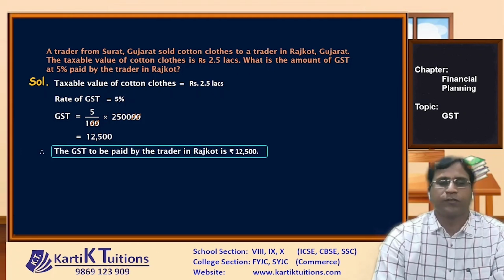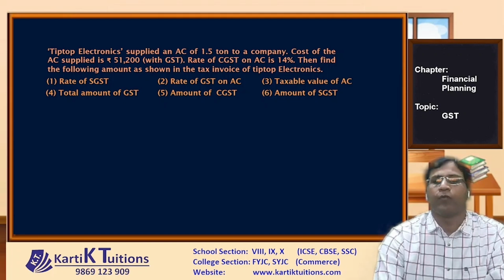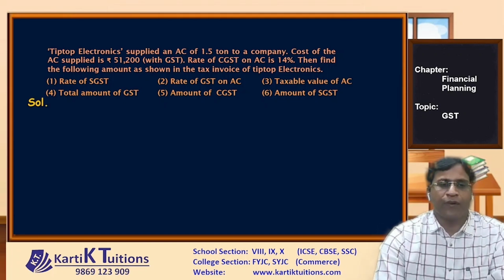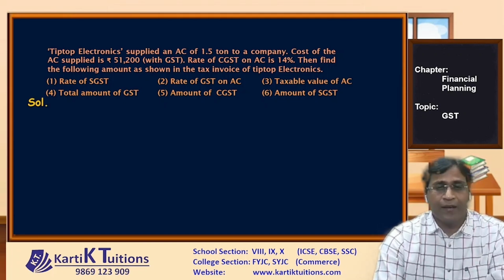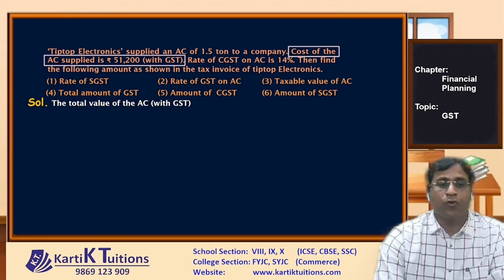Let's look at one more sum. Now see, Tiptop Electronics supplied an AC of 1.5 ton to a company. The cost of the AC supplied is 51,200 with GST. The rate of CGST on the AC is 14%. Then find the following amounts as shown in a tax invoice of Tiptop Electronics. First we have to find the rate of SGST. But before that, what data is given? The cost of the AC supplied is rupees 51,200 with GST. So this is a final amount which includes GST.